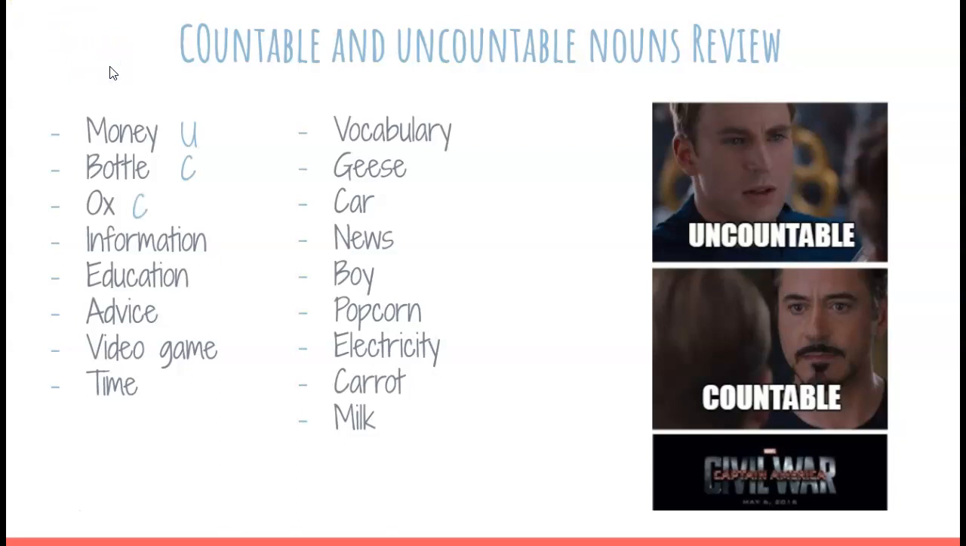Then information, what do you think? Even though we can have a lot of information, information is uncountable because we cannot add the S to the word information. So we can't say, oh, I have informations, okay? Only in singular. This means that this is uncountable.